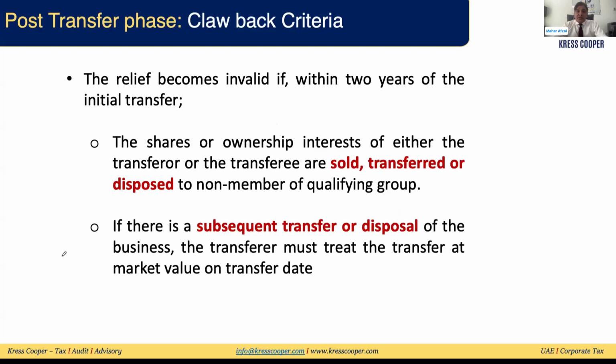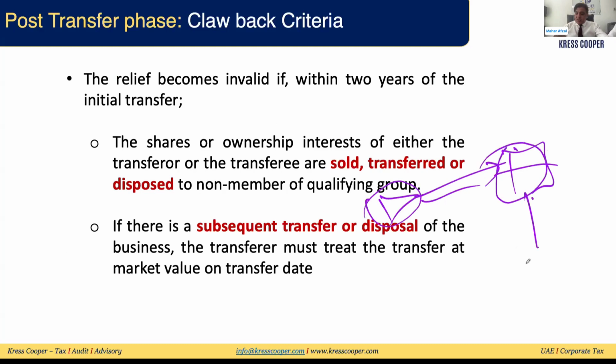Clawback criteria we have discussed. We discussed two possibilities. Once the business has been transferred, two things can arise within 2 years from the date of transfer. Whatever business has been transferred to the transferee, the transferee can transfer this business within 2 years to any other person. If the transferee is transferring, selling, or disposing of the business, any part of it or any independent part of it, within 2 years from the date of transfer, then clawback will be triggered and these benefits will not be given to the taxable persons, and the transferor will be liable to pay tax on the market value.